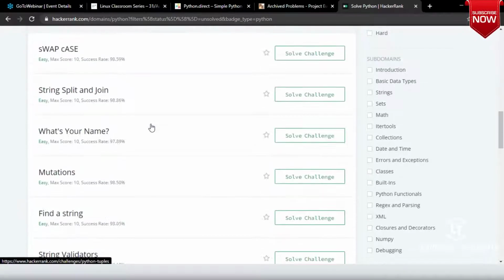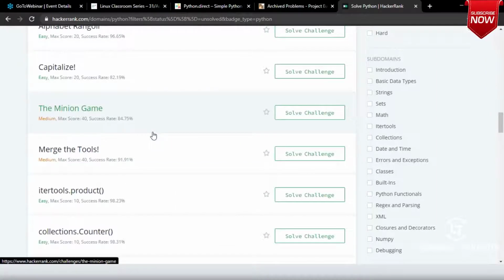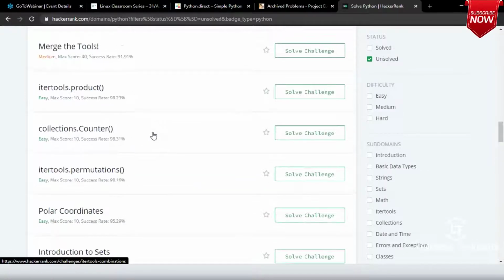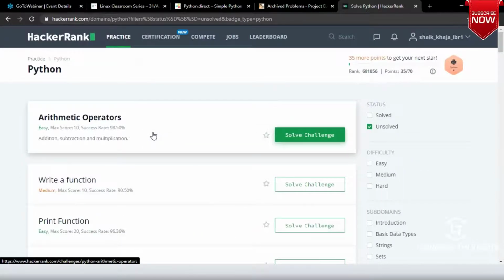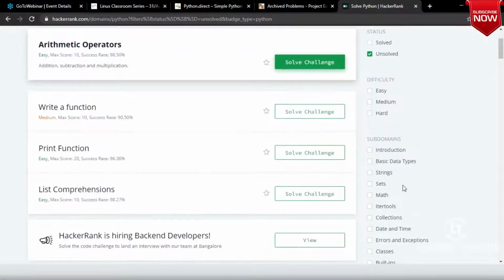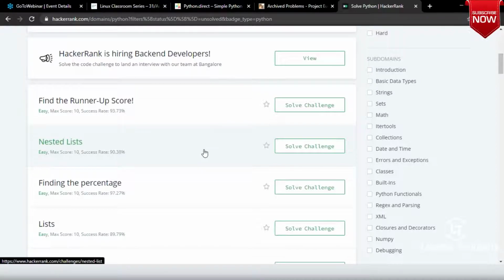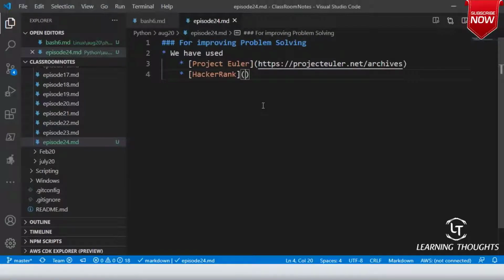I want everyone in this classroom, no matter what your experience is, to start solving these problems. Initially start with easier problems. As we learn the topics in Python, you should be able to solve all of them. Am I clear on this? If you are unable to solve these problems, that means there is something wrong with your learning. hackerrank.com.